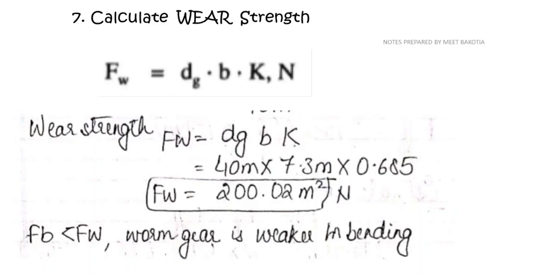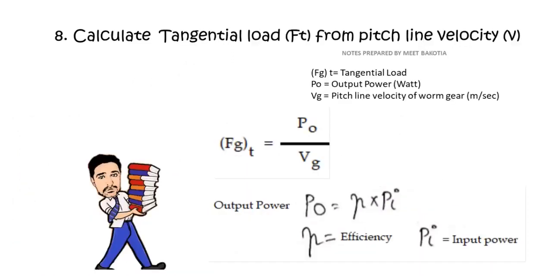If we compare the beam strength and wear strength, you will find out the value of wear strength is more. So we can say the worm gear is weaker in bending. So we will design the worm gear in bending. Eighth step, we are going to calculate the tangential load, which is output power upon velocity.